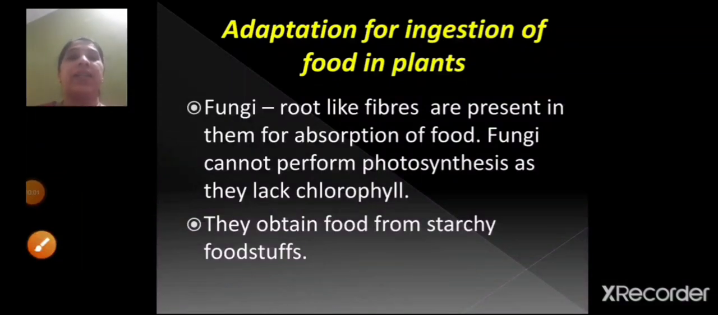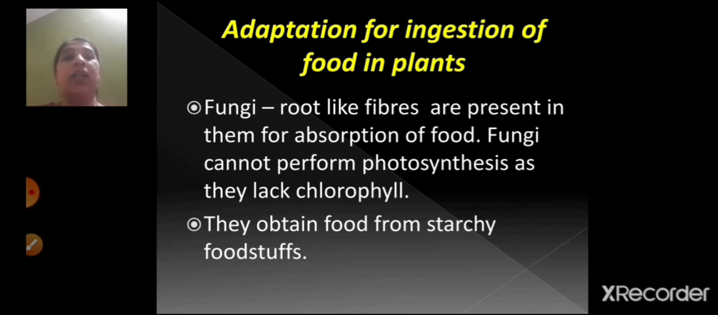Now children, we'll see about the fungi. So you all know children, fungus, where it grows, or mostly you can see it on the bread or on the chapati, right? So these fungus, they have got root-like fibers, and these root-like fibers help them in the absorption of food.